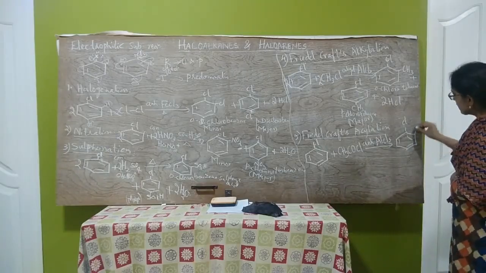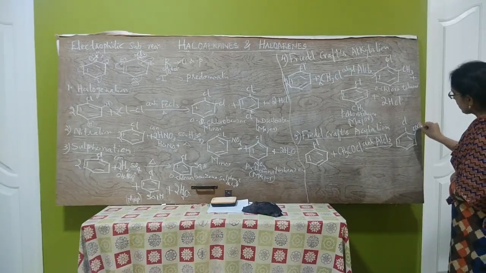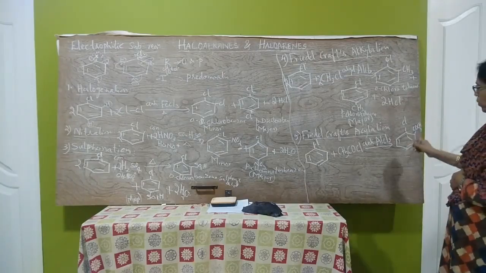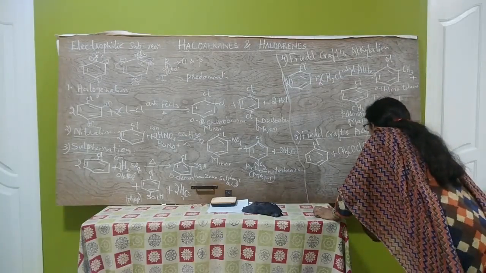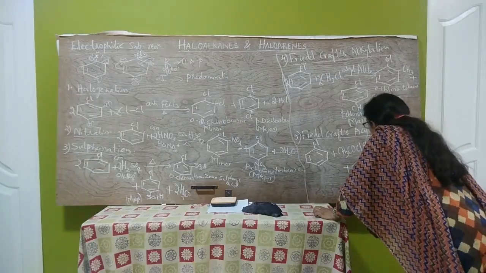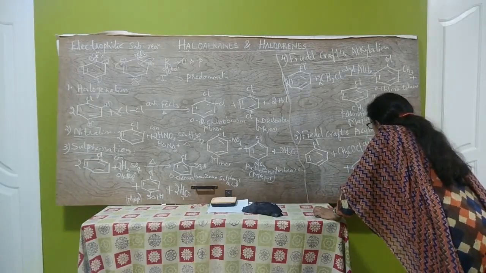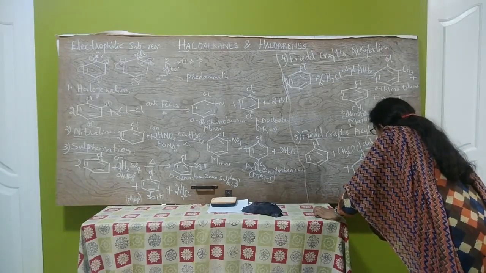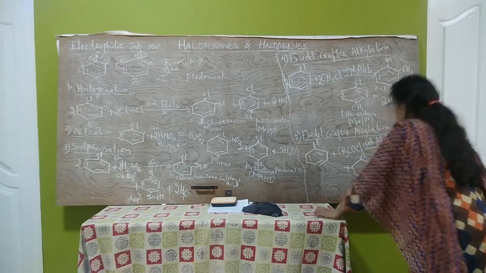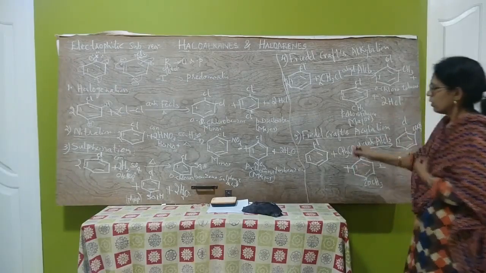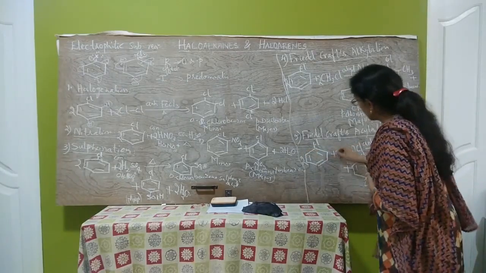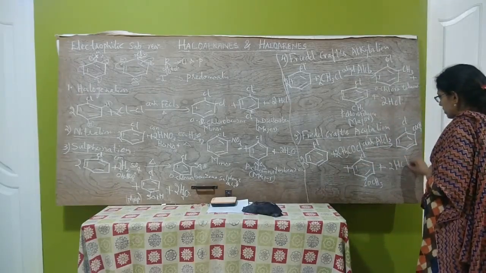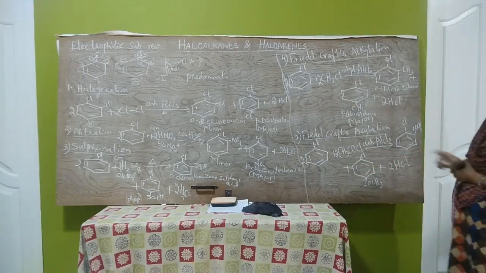orthochloroacetophenone, COCH3, orthochloroacetophenone and parachloroacetophenone are formed, plus 2HCl. So, 2 molecules plus 2HCl.